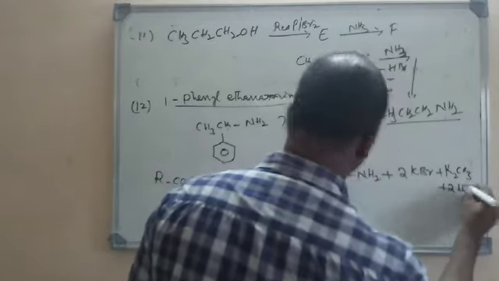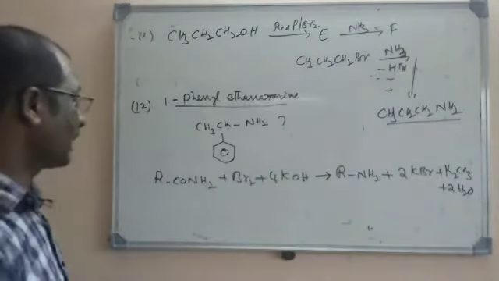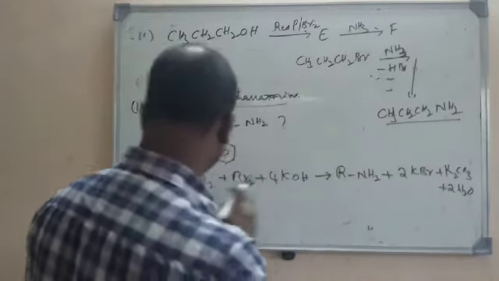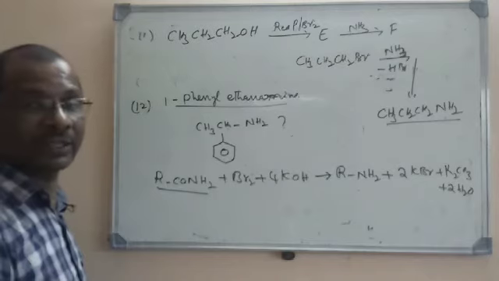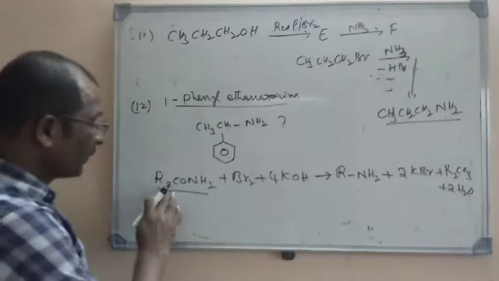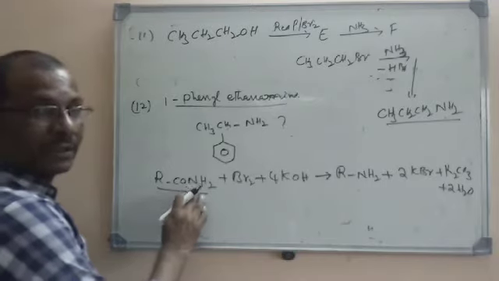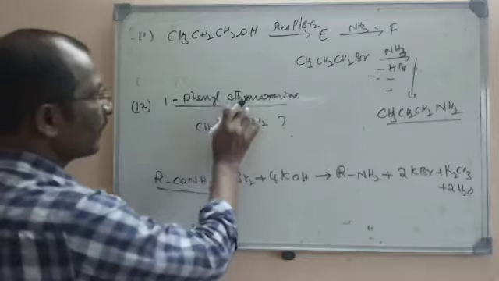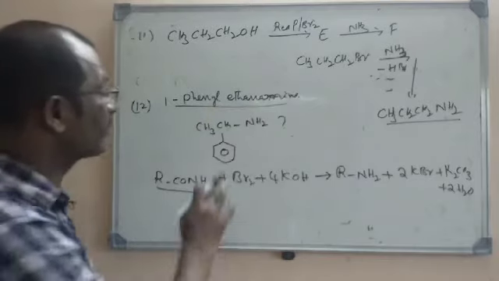This is called Hoffman bromide degradation. I told you that the amine formed will have a lesser number of carbons than the amide. That is why it is called a degradation method. So if that amide has 4 carbons, the amine formed will have 3 carbons only. Now which of the given reactions will give this product?